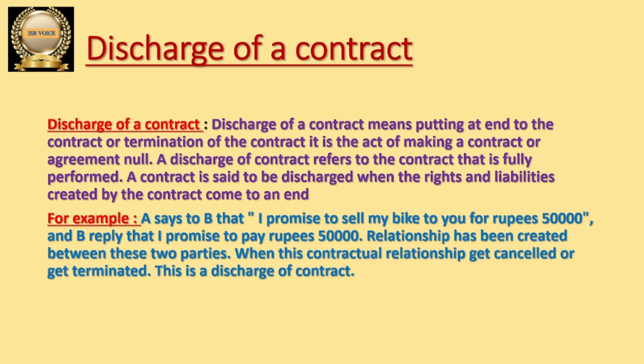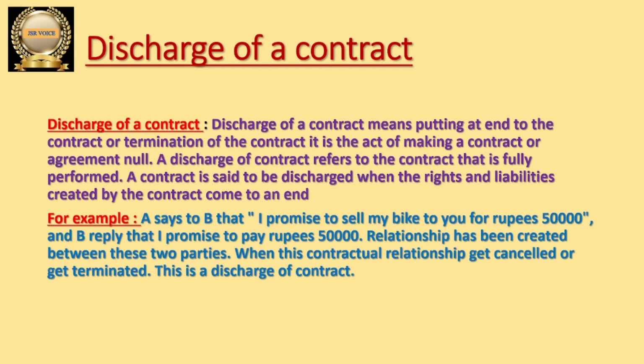A relationship has been created between these two parties. Whenever they both agree, offer is there, acceptance is there, then we call it an agreement. Whenever an agreement is enforceable by law, we call it a contract. But when this contractual relationship gets cancelled or terminated, then we call it a discharge of a contract.